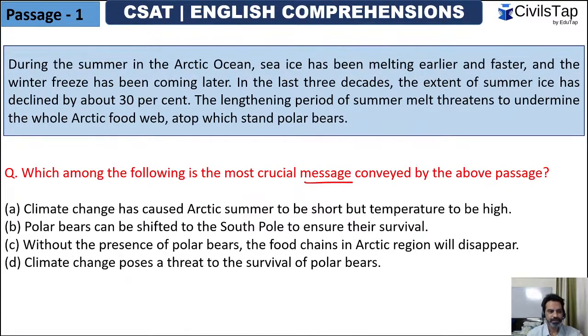So this is the first passage. Let's read it, guys. During the summer in the Arctic Ocean, sea ice has been melting earlier and faster, and the winter freeze has been coming later. I think they're talking about climate change here, guys, right?